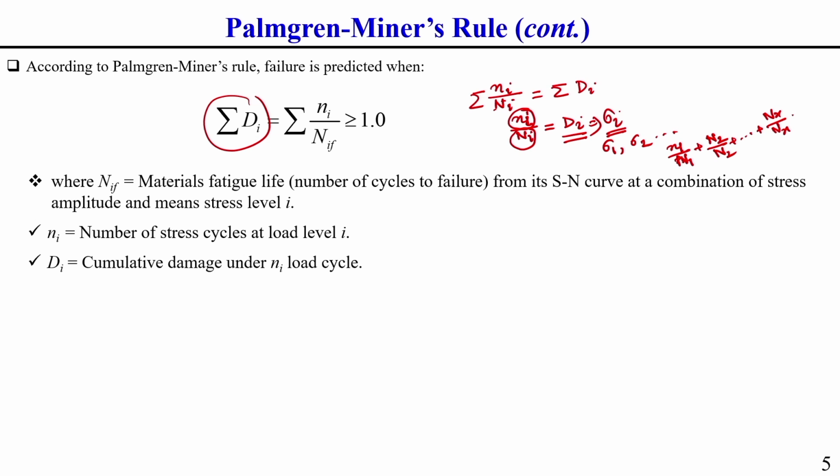If this is greater than or equal to 1, then this body will be subjected to fatigue failure. That means it crosses its damage limit. Understand what I am telling: if it is less than 1, then it can be subjected to some further stress level and further number of cycles.